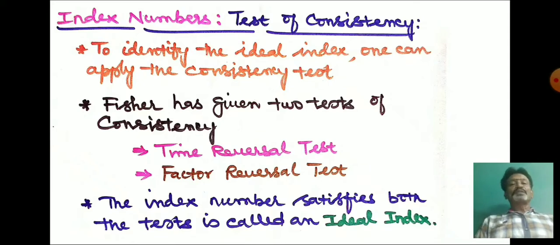If you want to test whether the Laspeyres index is an ideal index or not, we have to apply the time reversal and factor reversal tests to Laspeyres' formula, and see whether it satisfies both tests or not. According to that we can decide whether the Laspeyres index is ideal or not. So an ideal index is one which satisfies both the time reversal and factor reversal tests.